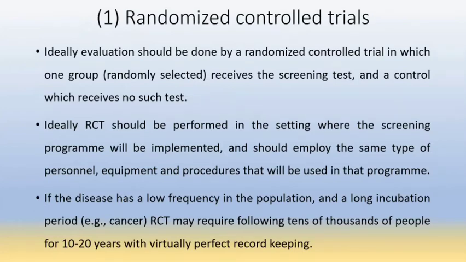So ideally, evaluation should be done by randomized control trials in which one group receives the screening test and the control group receives no such test, means they are not having any test. Ideally, the RCT should be performed in the setting where the screening program will be implemented and should employ the same type of personnel, equipment and procedures that will be used in the program.